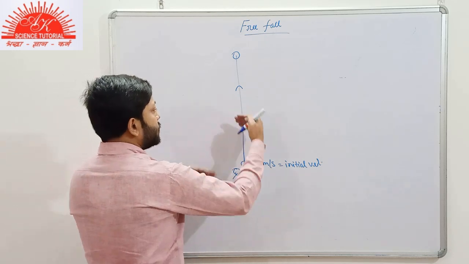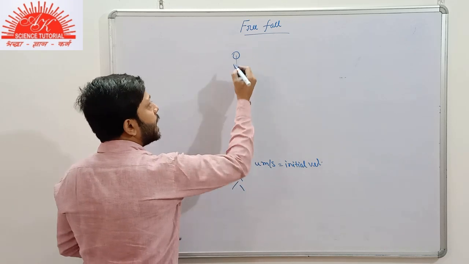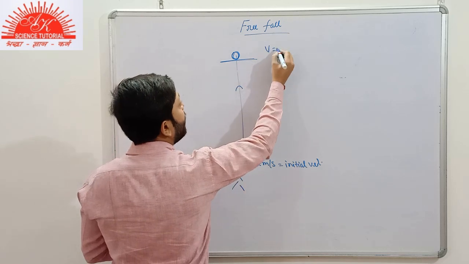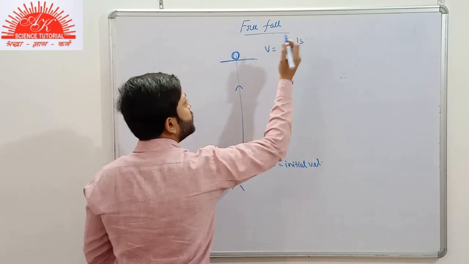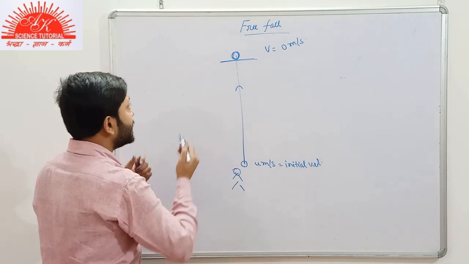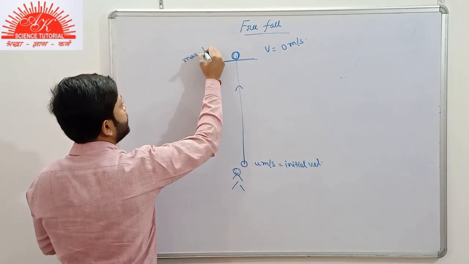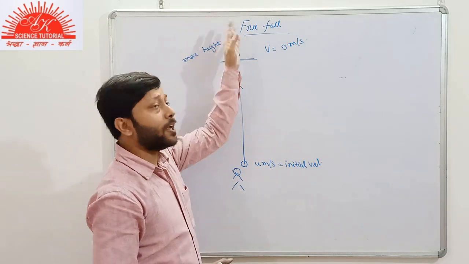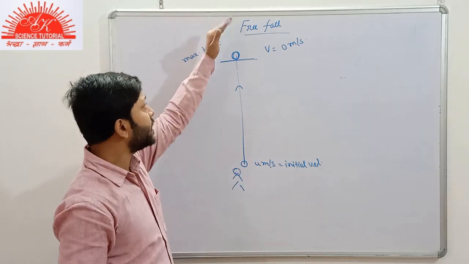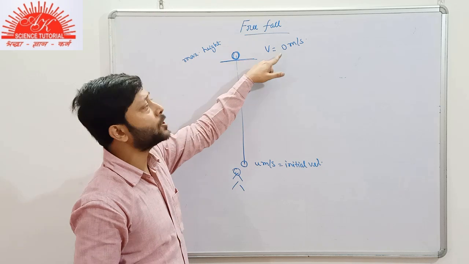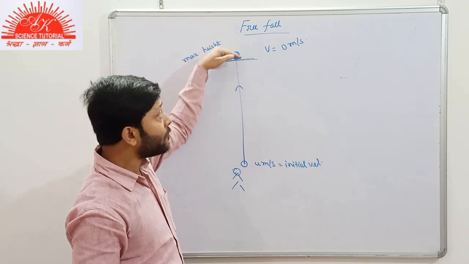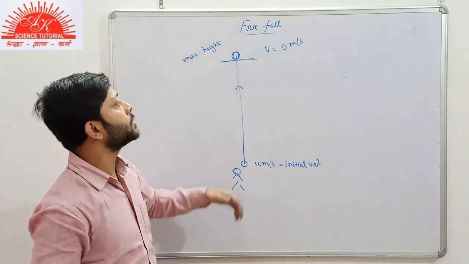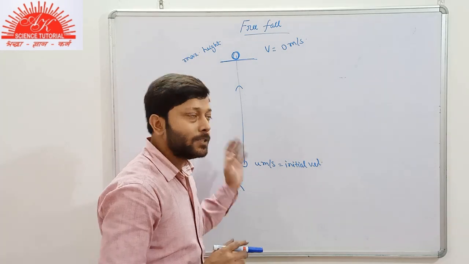So gradually the speed of the body decreases, and finally when it reaches a certain height, the final velocity v becomes 0 meter per second, and we call this height the maximum height. Why? Because beyond this height the body won't be able to move in vertically upward direction, since at this height its velocity becomes 0. After this point it would again start to move in vertically downward direction. So the final velocity here is 0.